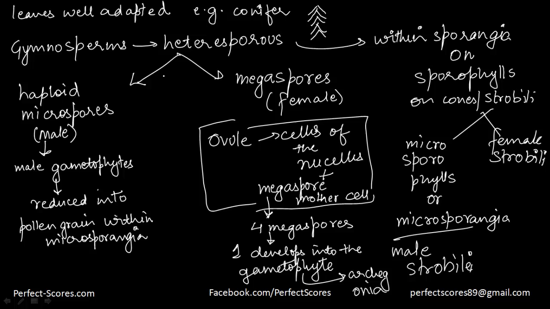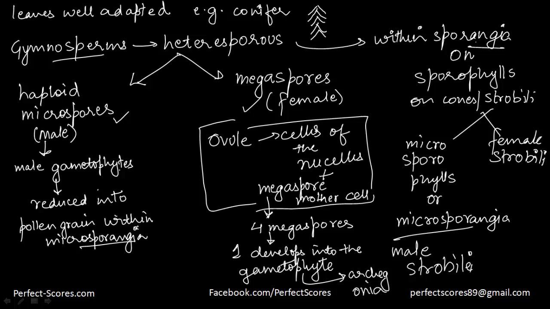Let's just quickly summarize. So we know that in gymnosperms, heterospores are there. That means the male and the female spores are not similar to each other. The male ones are microspores. They are smaller in size and they give rise to the male gametophytes, which are then reduced into a pollen grain that develops within the microsporangia. Now all these spores are found within the sporangia. So you will have microsporangia for the male and megasporangia for the female. And these sporangia are found on sporophylls. They can be in the form of cones or strobili.